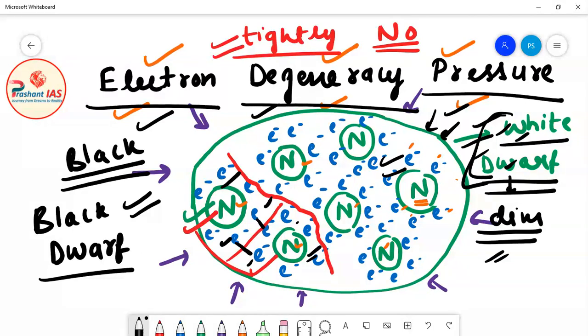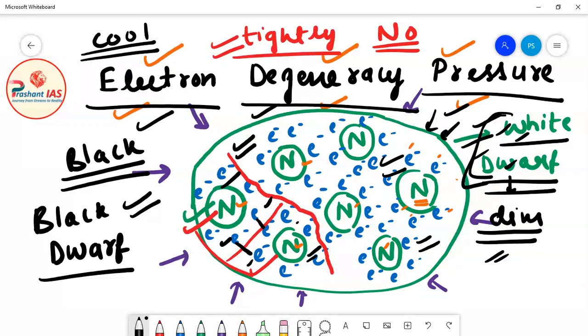So this white dwarf emits a very dim light, and definitely the temperature is also high. But with time, because there is no more source of energy, this white dwarf becomes cool. It stops emitting light and totally becomes black, and when it becomes black, it is known as a black dwarf.